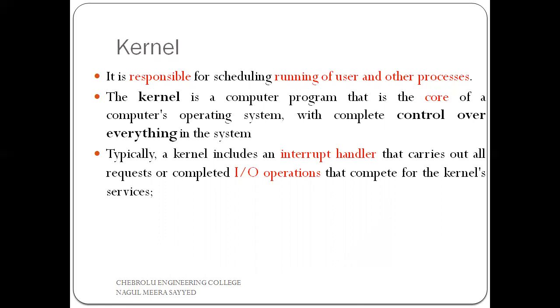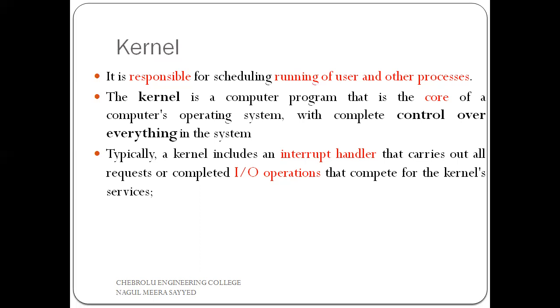Every task is executed with the help of the kernel. It can execute all tasks, that may be user tasks or other tasks. That's why the kernel is called the core of the Unix operating system.